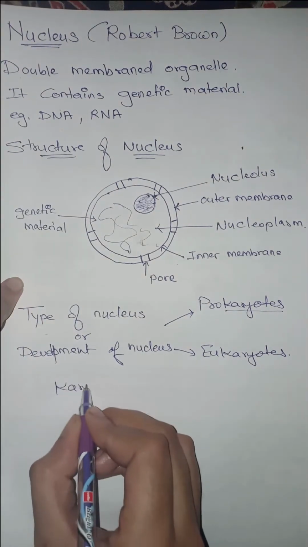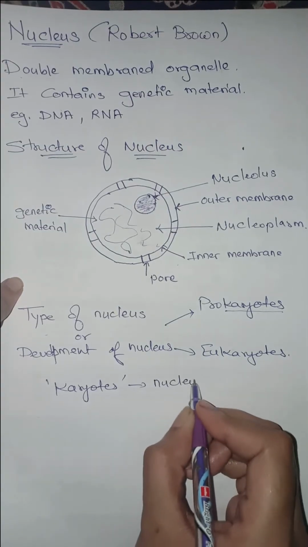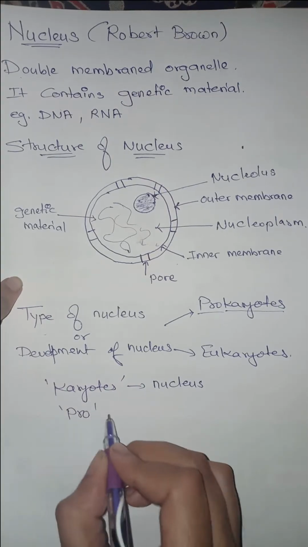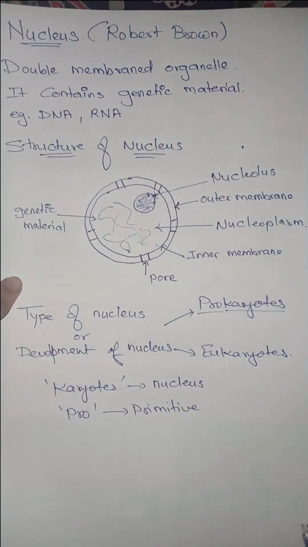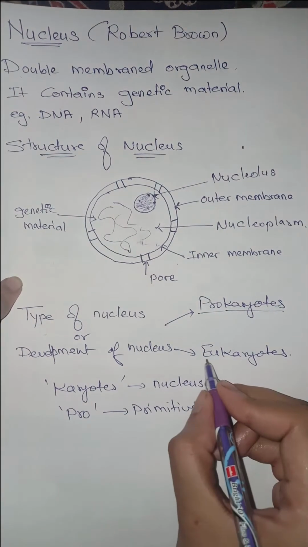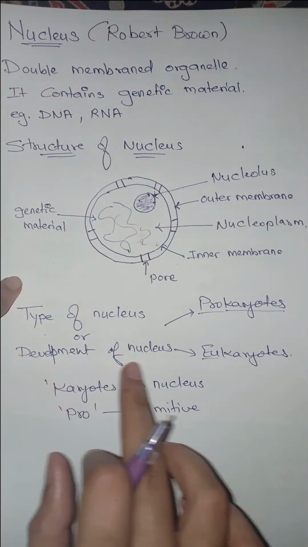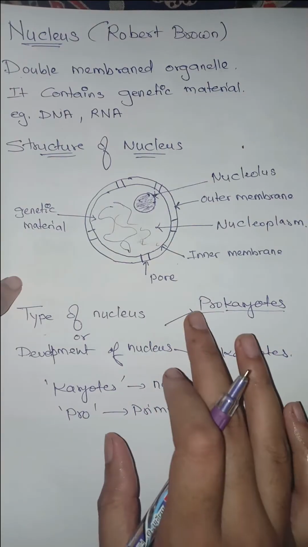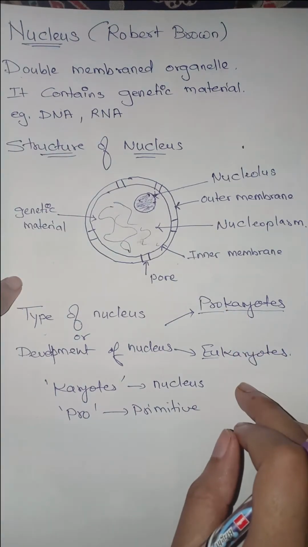The word karyote means nucleus. Pro means primitive, that is primary or not well developed, whereas eukaryotes have a completely well developed nucleus. So based on the type or development of the nucleus, you can divide all organisms into two types, prokaryotic and eukaryotic cells.